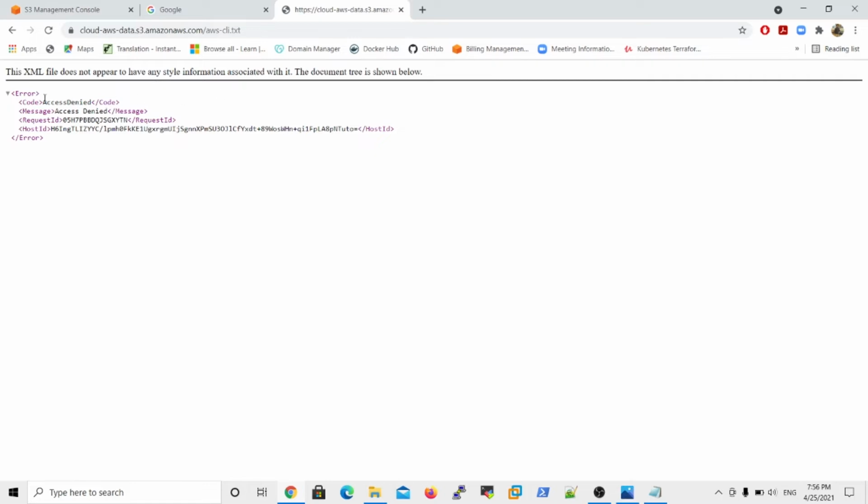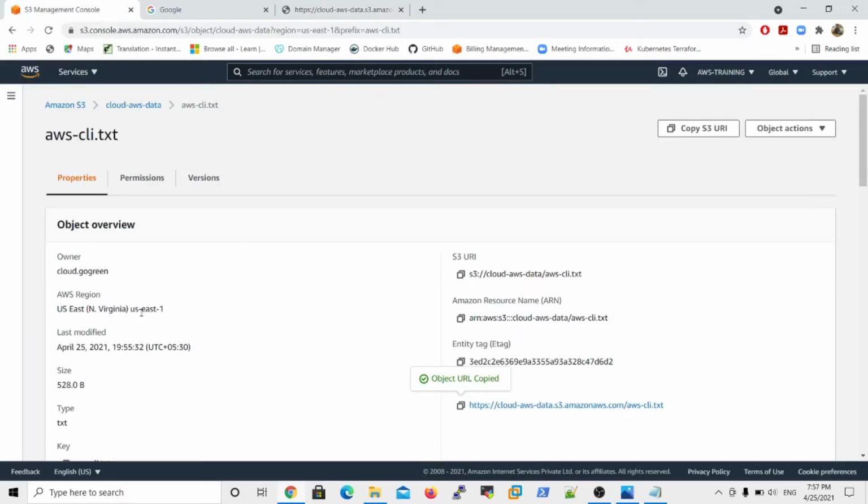So actually the message here is access denied. So what I told you just now, every bucket and object is private by default. So for any end user trying to access the object, the owner must give the privileges of public access. So who is the owner of this object? Cloud Green is the owner, right?